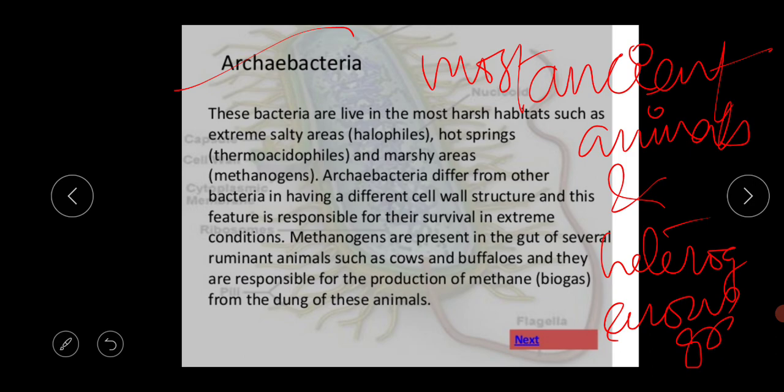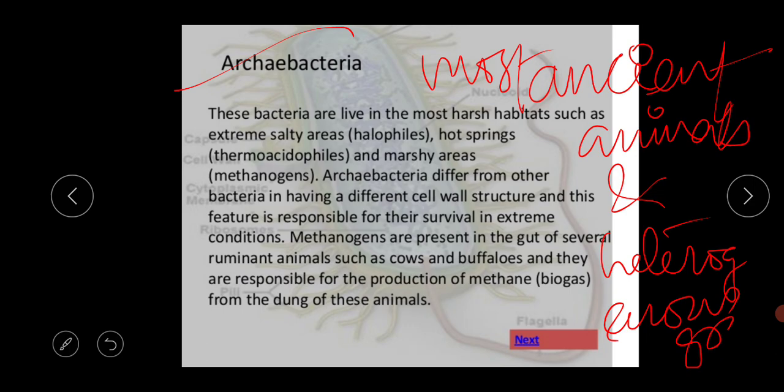That's why Archaebacteria is the most ancient organism in our world. So what are the main characteristics of this Archaebacteria?